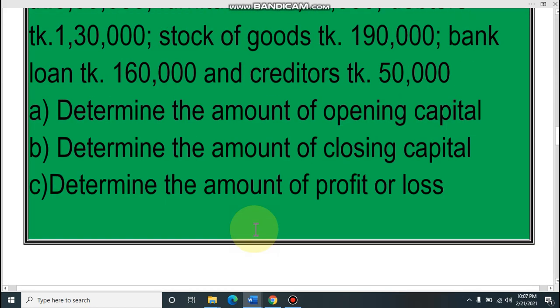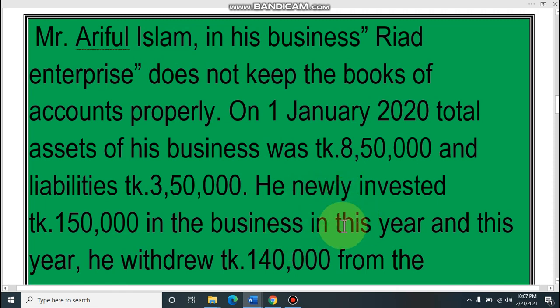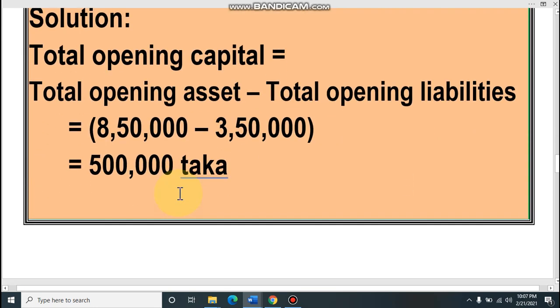If you remember the question again, we can see his opening asset is 8,50,000 and his liability is 3,50,000. So, dear student, opening capital is 8,50,000 minus 3,50,000. That means 5 lakh taka. His opening capital is 5 lakh taka. Very easy one. Opening asset minus opening liability, then you will get the opening capital.